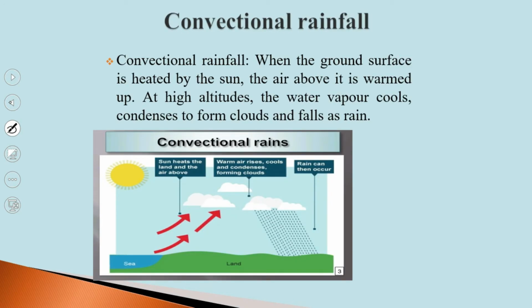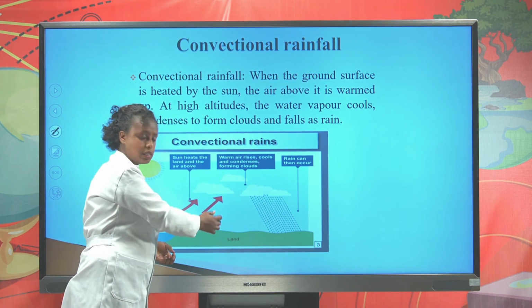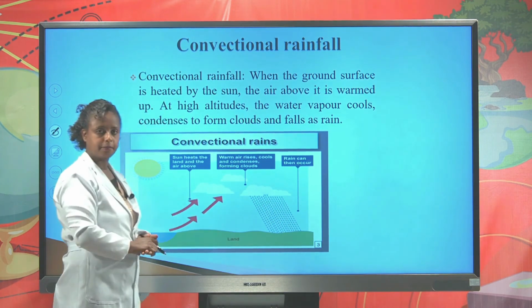Convectional rainfall is formed when the surface ground is heated by the sun, and the moisture from the ground and the air also warms. Then the moisture changes into vapor by heat. Then it becomes cool and condensed, forming cloud, then falls in the form of rain.